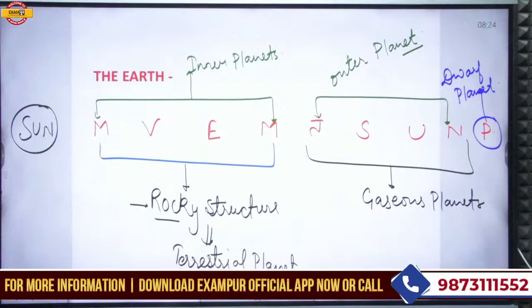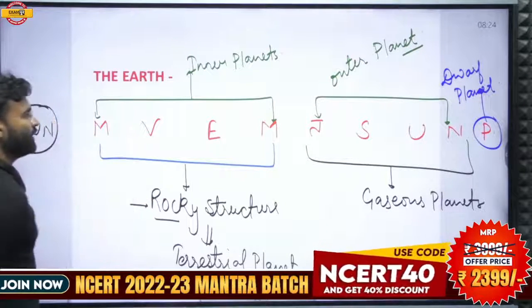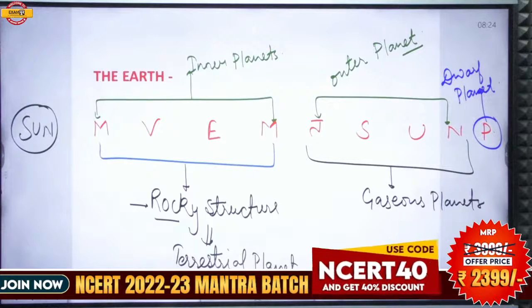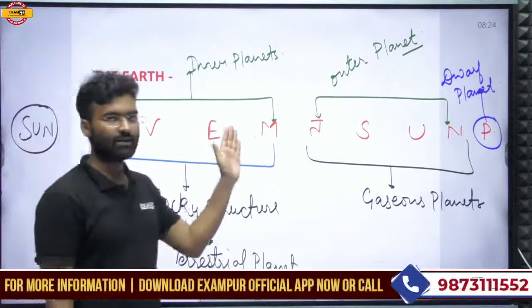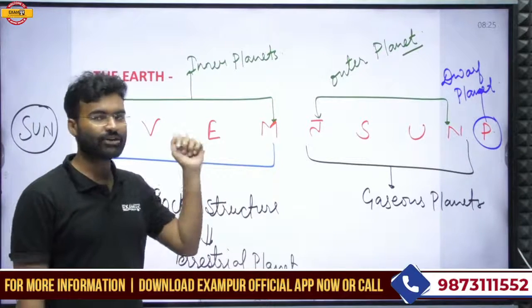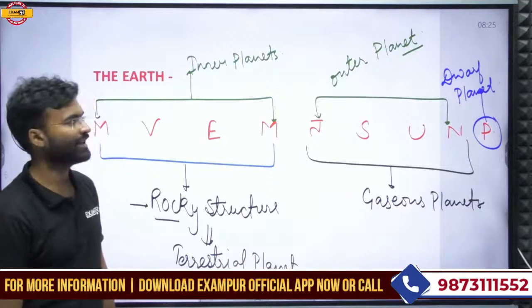Now, you understand here, from the sun, the distance is increasing. When we move away from the sun, the distance increases, which means the amount of solar radiation will also decrease.